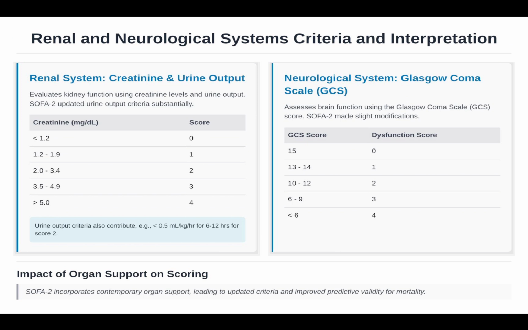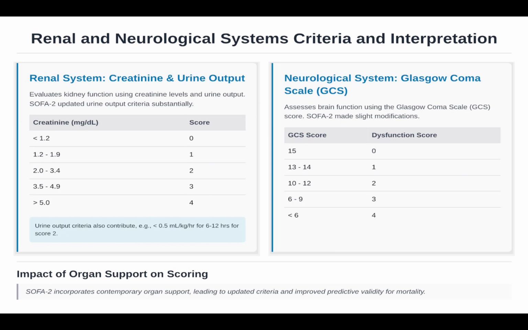Interpretation: rising creatinine shows AKI, scores more than 3 mean dialysis likely with mortality more than 70%, as in a septic patient with creatinine 6. Neurological: 0 means alert, that includes 15 GCS score. 1 means mild impairment, that includes 13 to 14 GCS score. 2 means moderate, that includes 10 to 12 GCS score. 3 means severe, that includes 6 to 9 GCS score. And 4 means critical, that includes 3 to 5 GCS score.